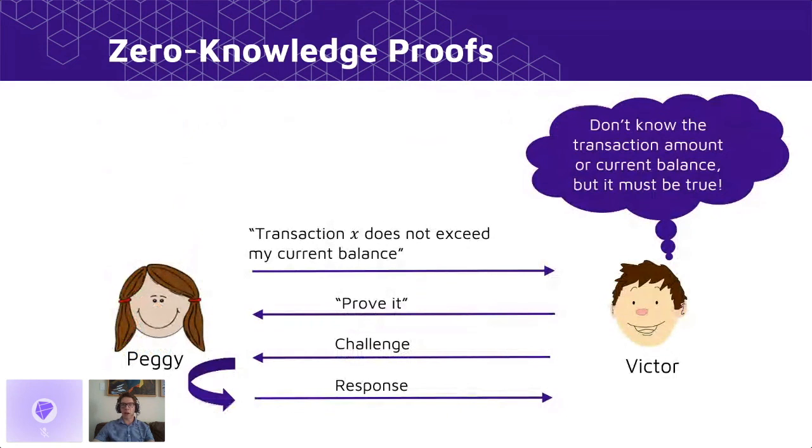If another verifier were to come by and say, I also want to confirm that this transaction is valid, then they would have to redo the protocol with Peggy all over again, because they're not sure if Peggy and Victor colluded. If Peggy and Victor are actually on the same side and were colluding with each other to try to pretend that the statement was valid, Victor could just choose the perfect challenges to which Peggy always knew the proper response and produce a transcript that looks like she convinced him, but actually they were working on the same team. So future verifiers are going to need to repeat this protocol over and over again.